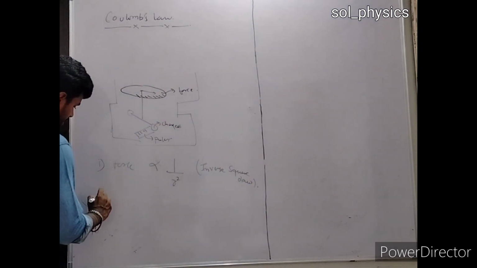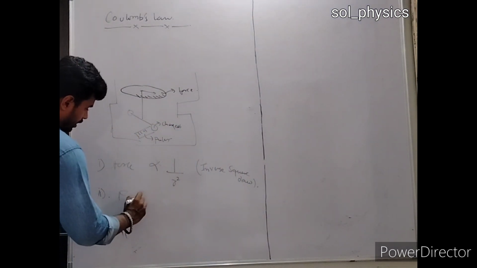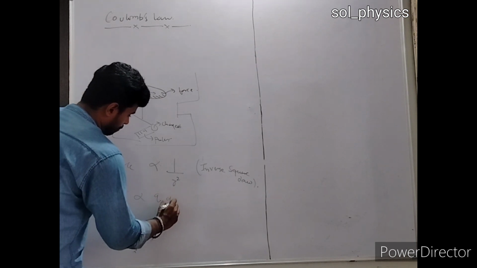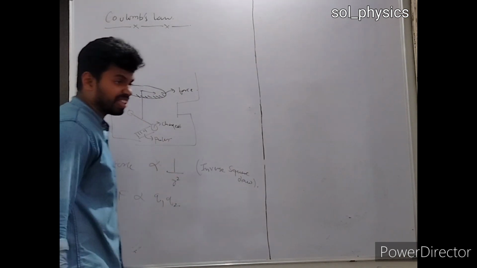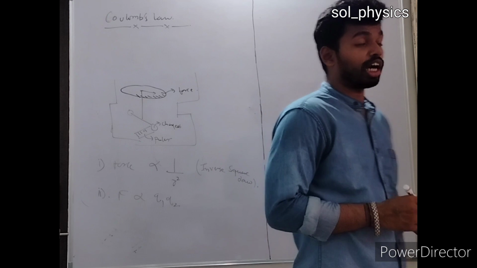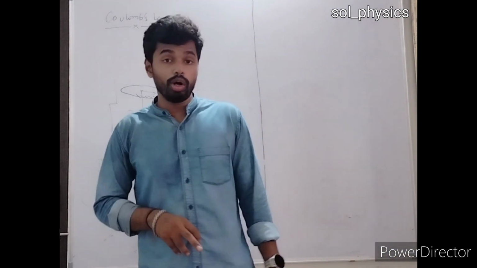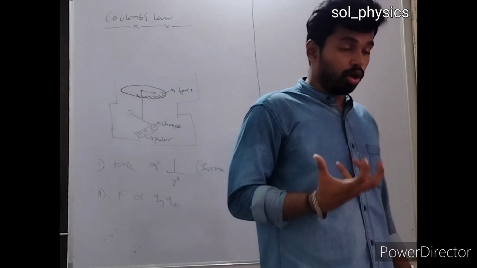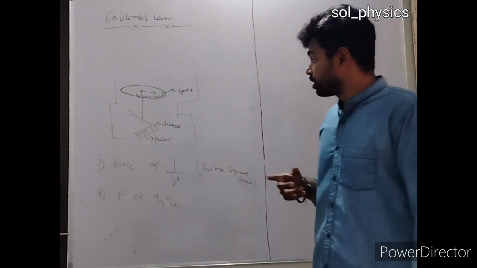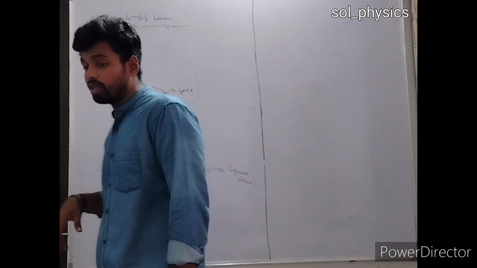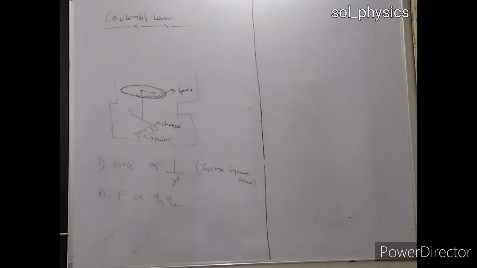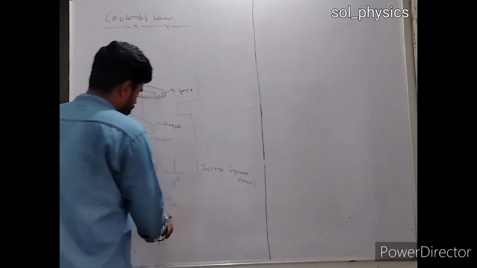The second thing he had discussed is that force is directly proportional to the product of the charges present on the bodies. Product of the charge present on the body का मतलब क्या होगा कि जितना चार्ज इन दो बॉडीज के ऊपर होगा उतना ज्यादा फोर्स of attraction या फिर repulsion होगा. Now the second part is, how would I know whether the body will be attracted or repelled? That depends on the polarity of the charge.